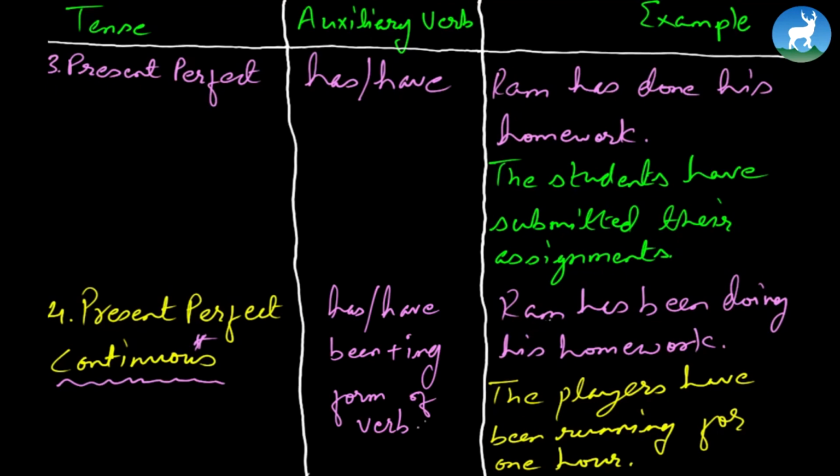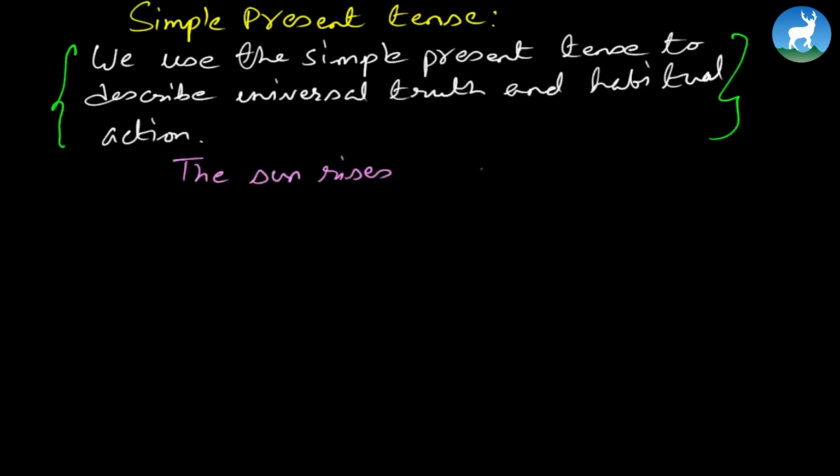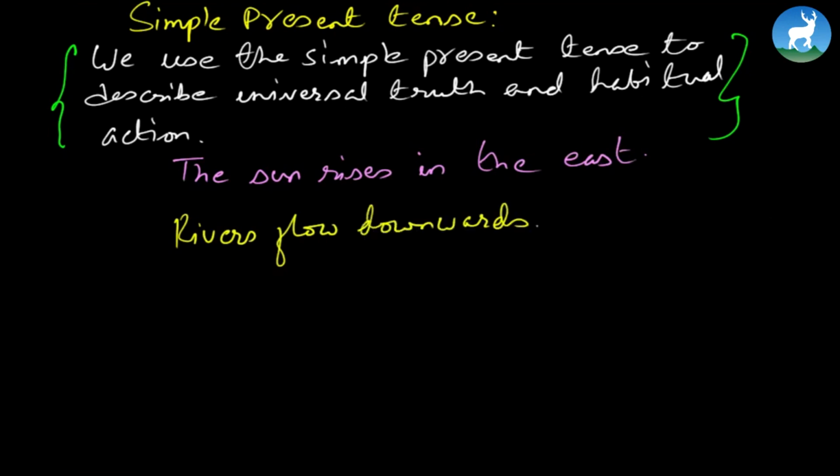Now, bearing these things in mind, let's come back to the exercise where the book focuses primarily on simple present tense. There are a lot of examples given by the book here. I'm going to write that down. It also says as a note, we use the simple present tense to describe universal truth and habitual action. The sun rises in the east. It is the universal truth. Rivers flow downwards. Again, universal truth. It is very cold in winter. These are all examples of simple present tense.